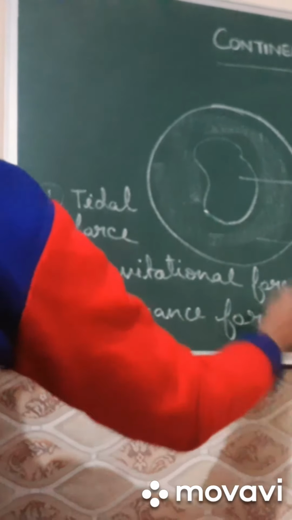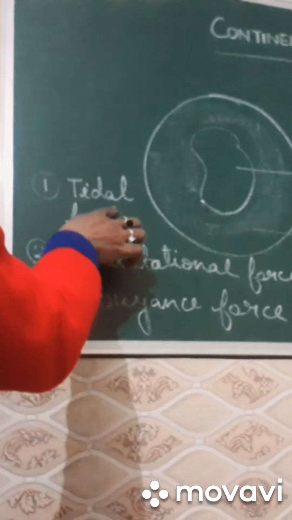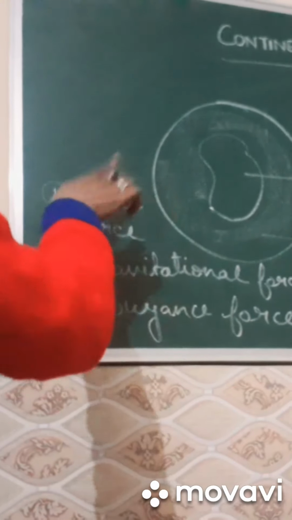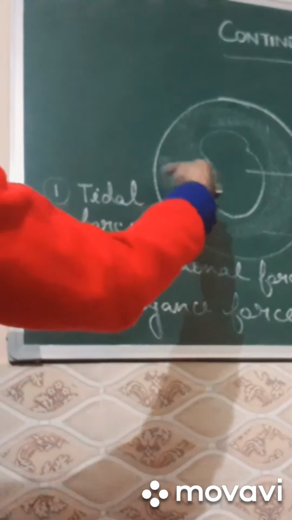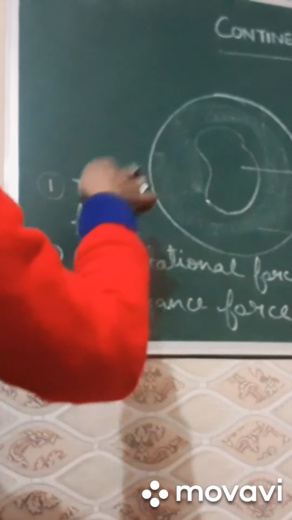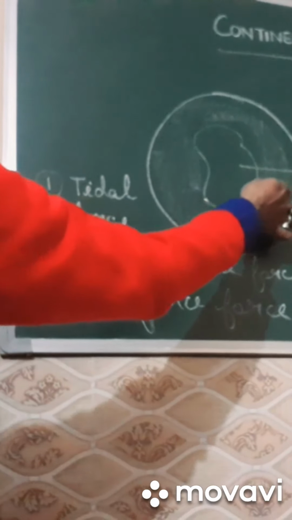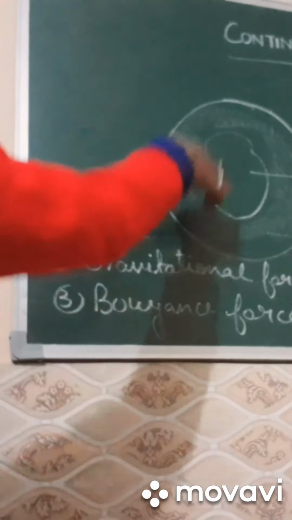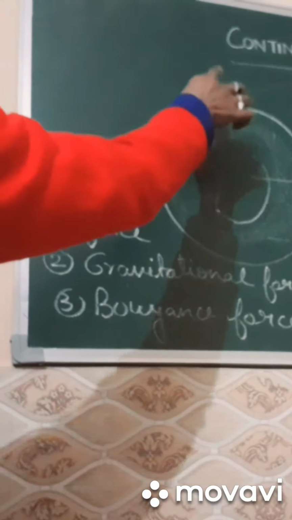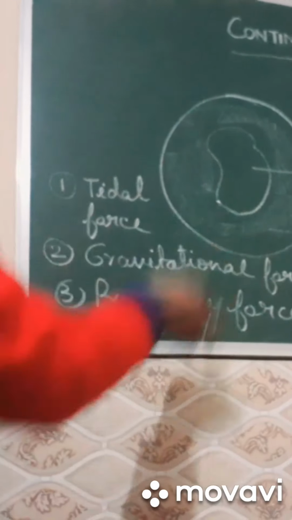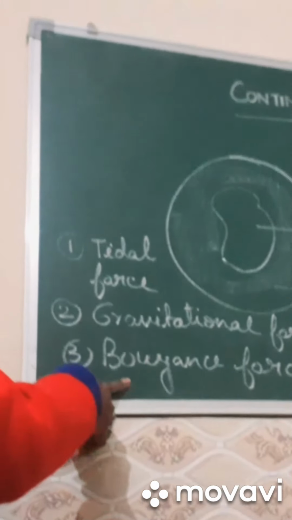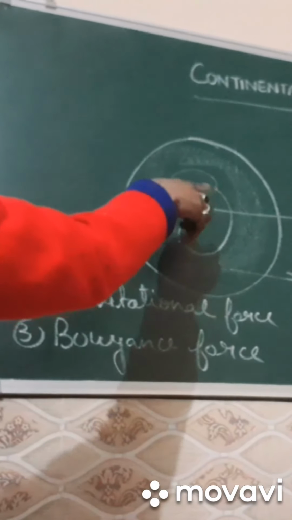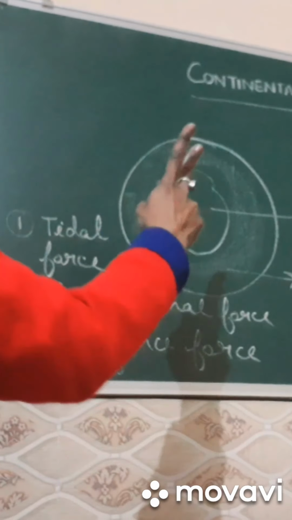Now let's learn something about tidal force. Tidal force is applied by the gravitational force of the sun and moon, and it is applied on the west and east side of Pangaea. The gravitational force is applied due to the mass of this whole region, so it is applied on the north and south of Pangaea. Now Bjerknes force is applied on floating objects, and it broke Pangaea into 2 parts.